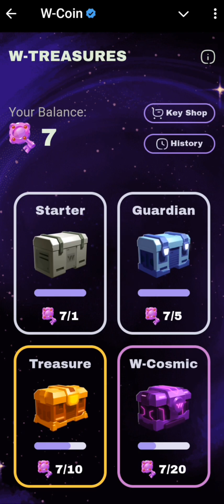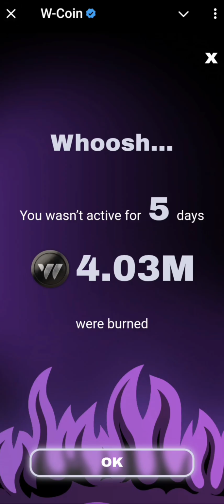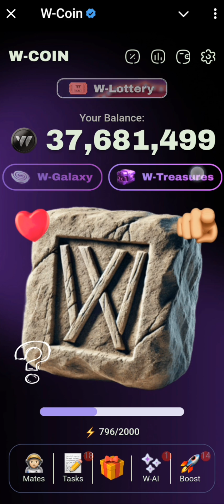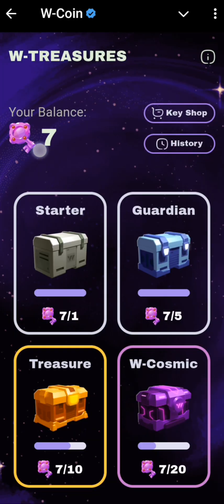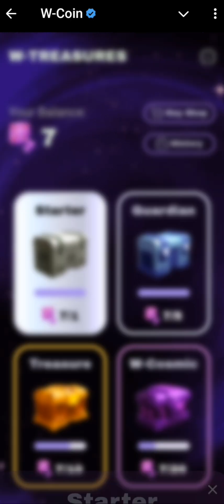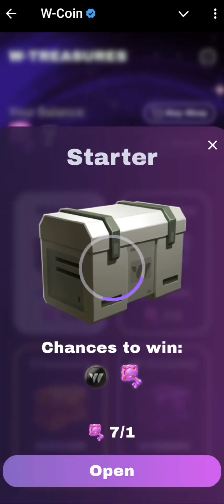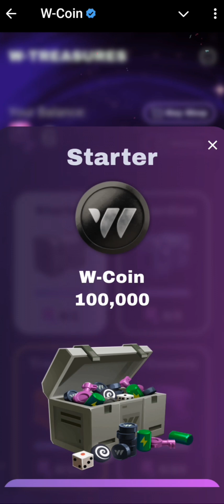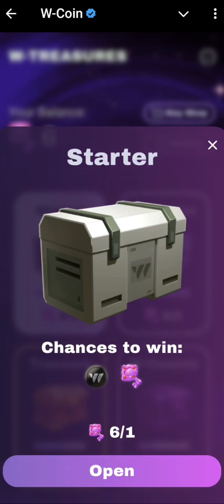And then if you come over to W treasures right here, click on that. You see that I have about 7 keys right here. You might have some keys here without even knowing. And then you can also purchase the keys. You can just use the keys to open this box, and you're going to be earning different things. If I just click on open, you can see I just earned 100,000 W coins, just like that. So I'll just come down, click on collect. Once you click on collect, I can open again because I have up to 7.